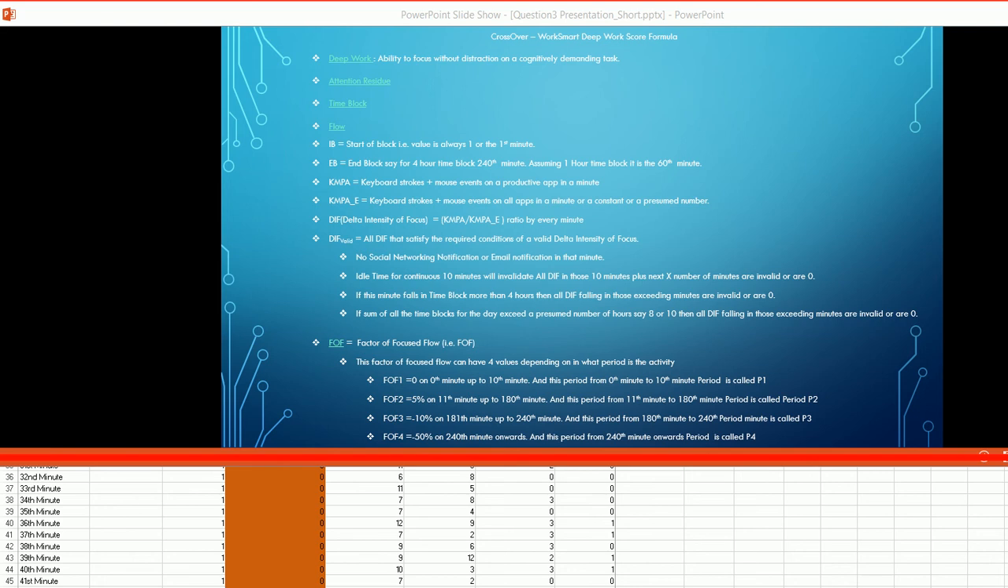I'm going to talk about WorkSmart's deep work score formula. First of all, a few definitions. Deep work is the ability to focus without distraction on a cognitively demanding task.